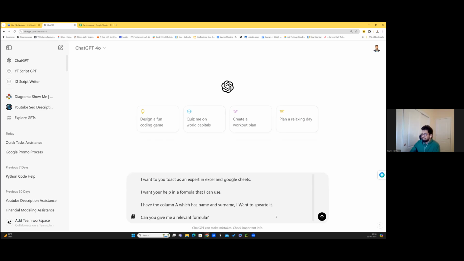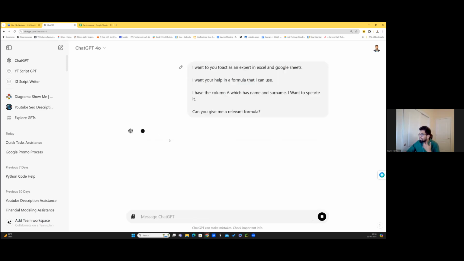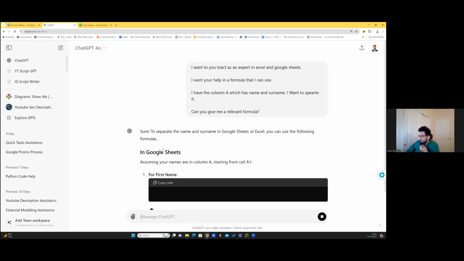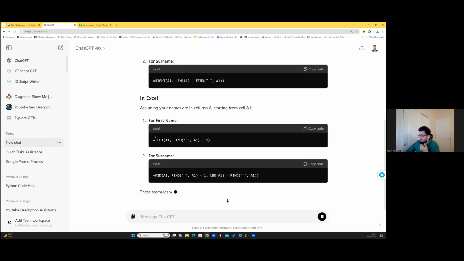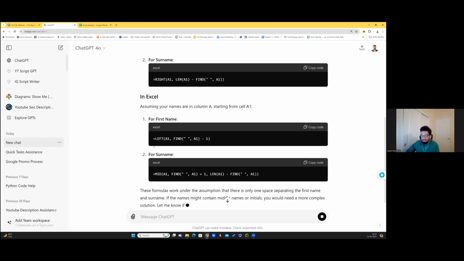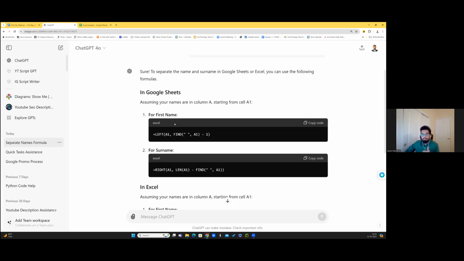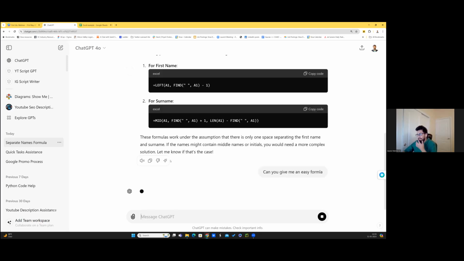And you just have to press enter and you will see that AI starts working and it gives you a formula. It gives you different kinds of formulas. Folks who use AI or Excel, just tell me if this works. A lot of times it gives you complex formulas, but it is easy also at times. And in case you're like, hey, give me an easy formula, you can just type it out as well. And it can give you an easy formula, right?